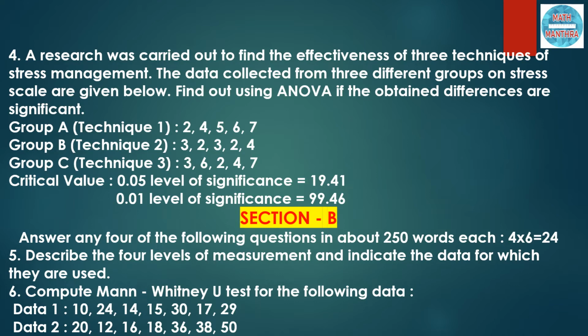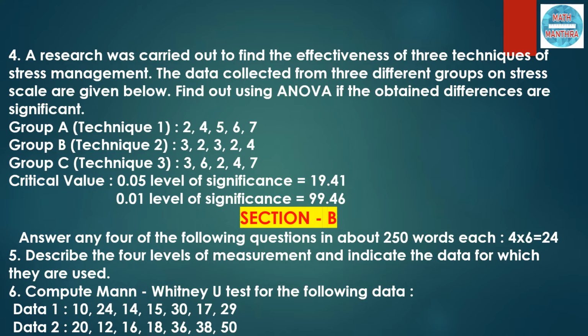Now passing on to Section B. Answer any 4 of the following questions in about 250 words each. Here each question carries 6 marks. The fifth question is: describe the 4 levels of measurement and indicate the data for which they are used. Levels of measurement is the same as scales of measurement. I have already done a detailed video on what the scales of measurement are and in what all places they are being used.